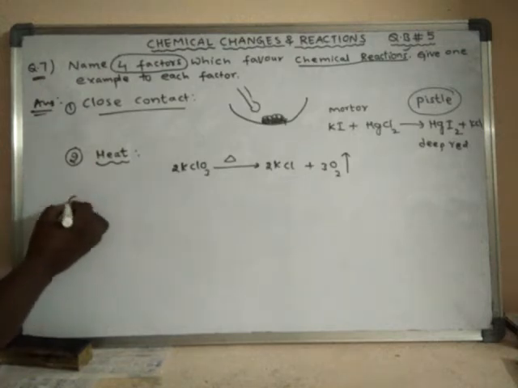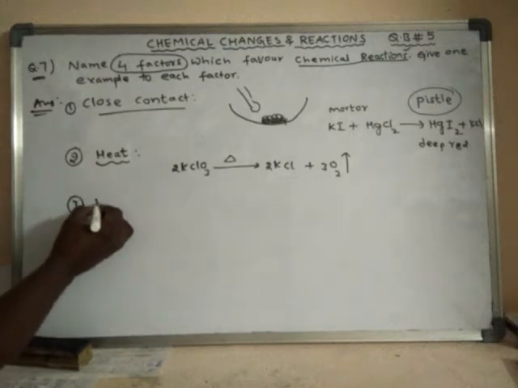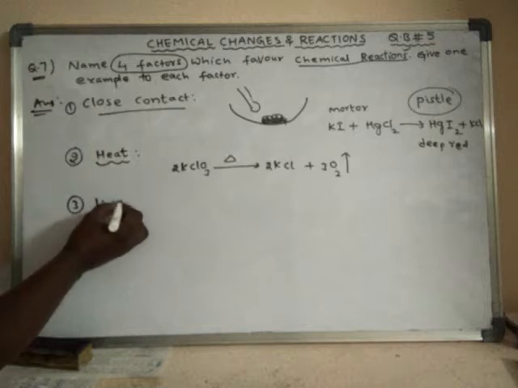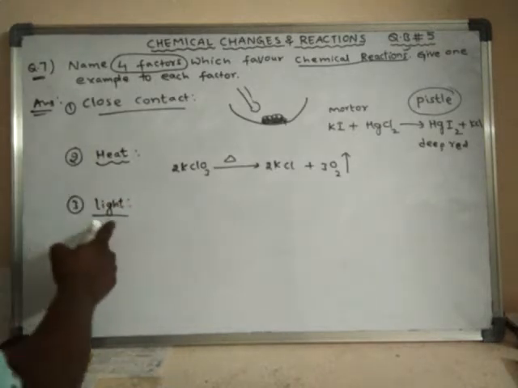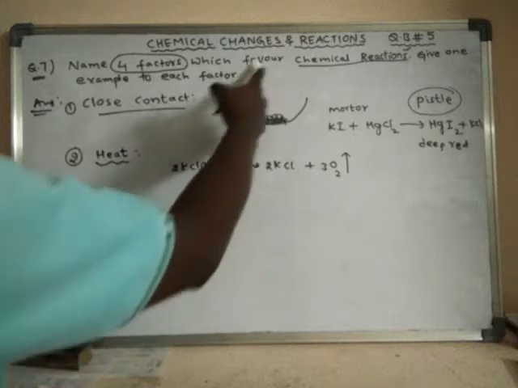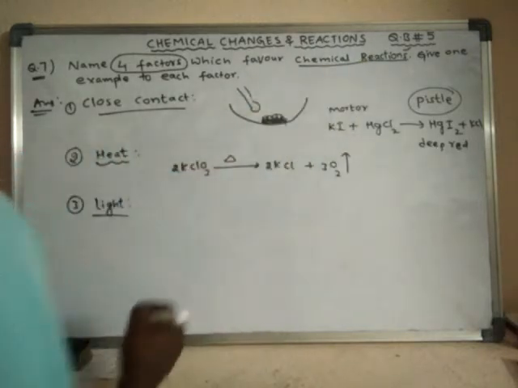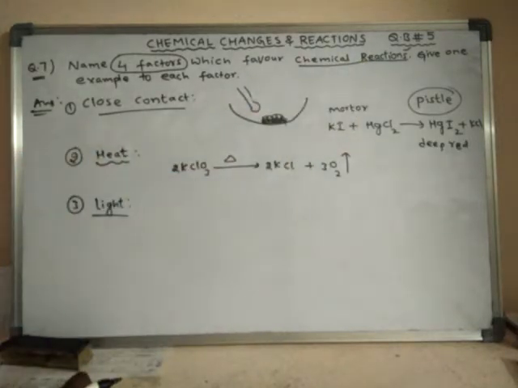Next one is light. Light is another factor which is a favorable condition for chemical reactions to take place. Certain chemical reactions take place only when the reactants are directly exposed to sunlight.